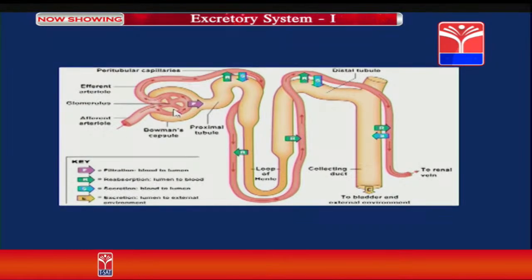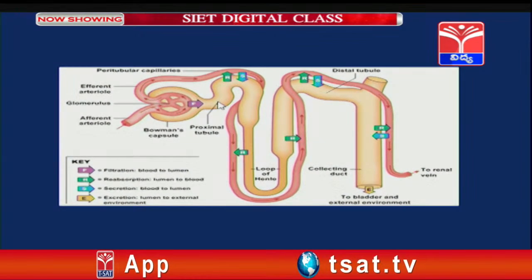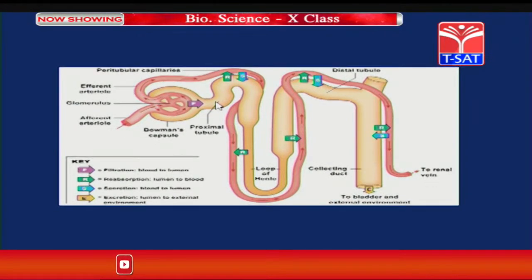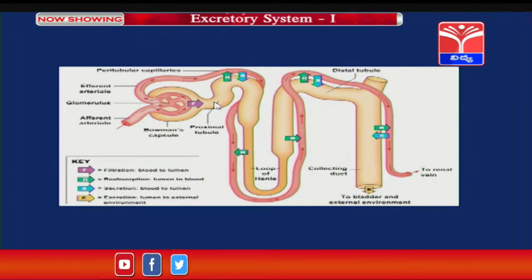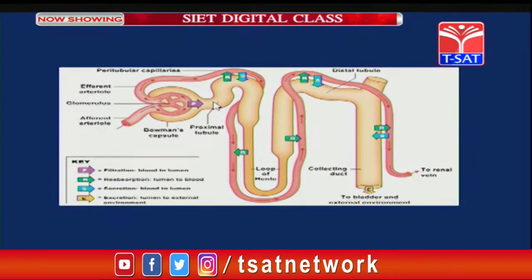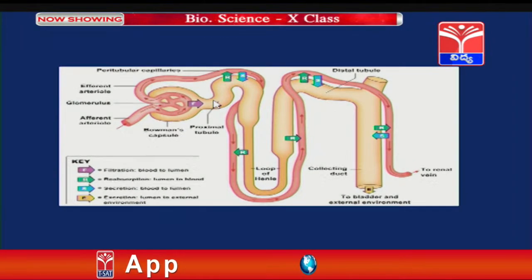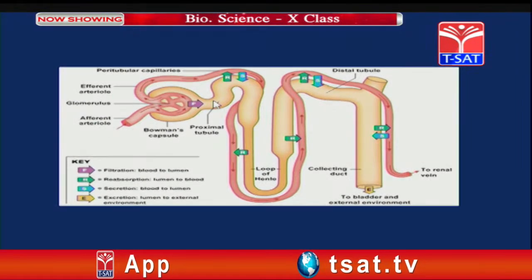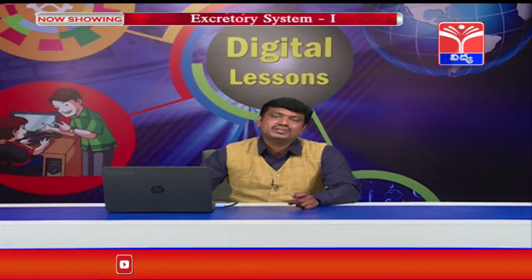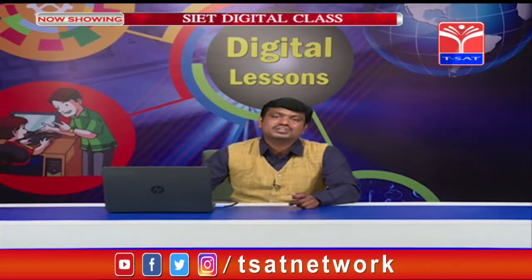If you calculate in this way, around 180 liters of primary urine is produced per day, but we do not urinate 180 liters of urine per day. Generally, we urinate around 1.5 to 2 liters of urine per day.